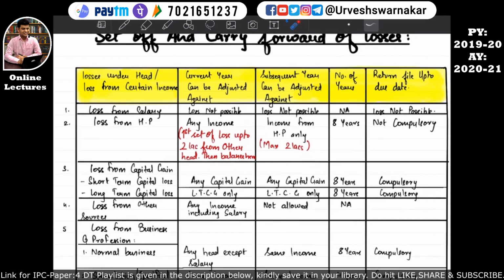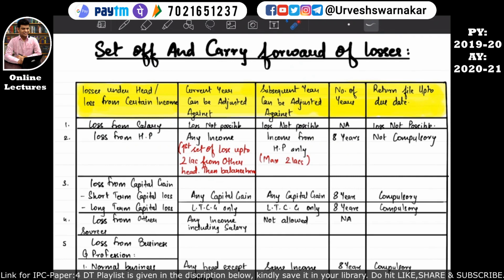So you all might be thinking that if a particular assessee is working in a company and he has been penalized, and he needs to compensate for those losses, that can be considered as a loss under the head of salary. That is considered a penalty incurred by a particular assessee. That is not a loss. So basically, from the head income from salary, losses from salary are not possible. So that's what I have written: loss not possible, loss not possible, NA, loss not possible.